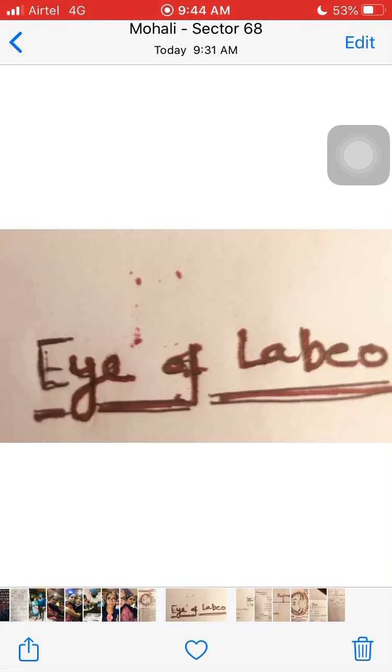Similarly, the organ of taste is present in the epithelium of the pharynx, and there are the organ of smell and the organ of hearing. So today we discuss the organ of sight, that is, the eye of Labeo.